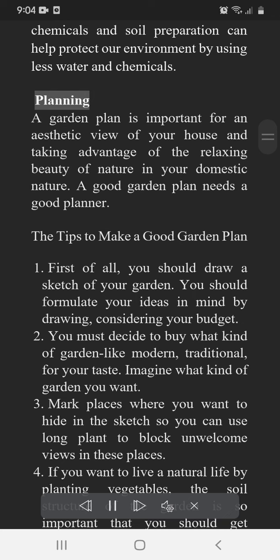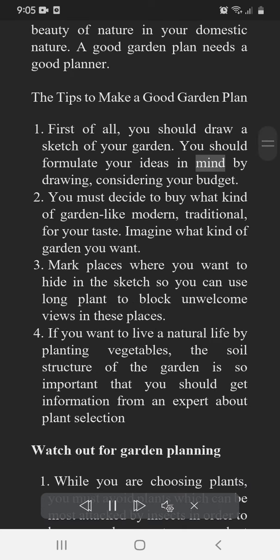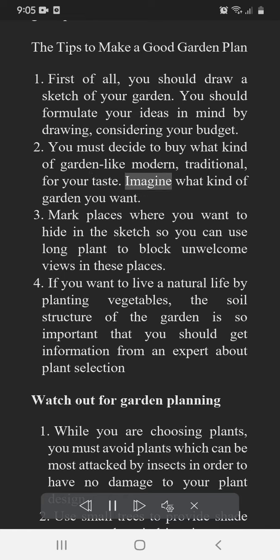Planning. A garden plan is important for an aesthetic view of your house and taking advantage of the relaxing beauty of nature in your domestic nature. A good garden plan needs a good planner. The tips to make a good garden plan. First of all, you should draw a sketch of your garden. You should formulate your ideas in mind by drawing, considering your budget. You must decide what kind of garden, like modern, traditional, for your taste. Imagine what kind of garden you want.